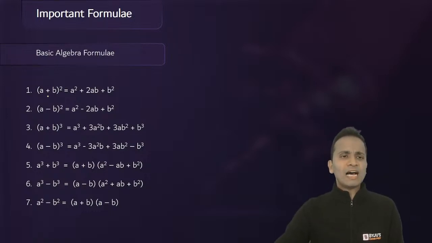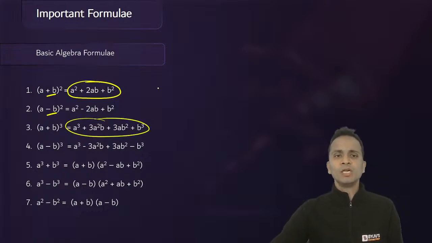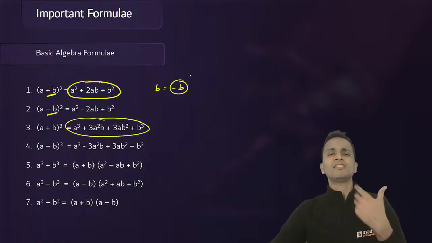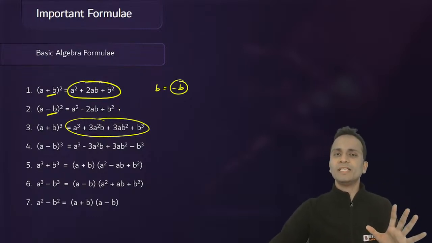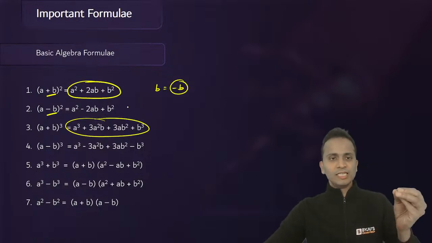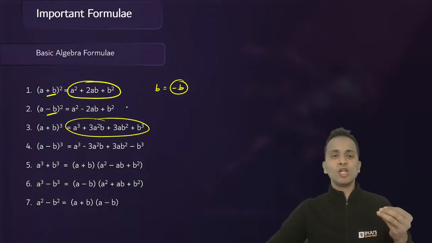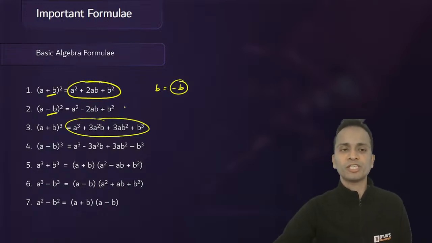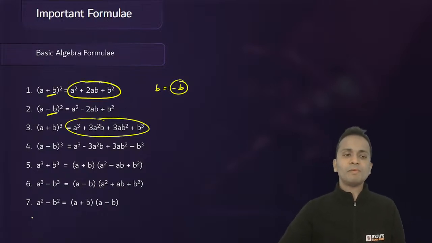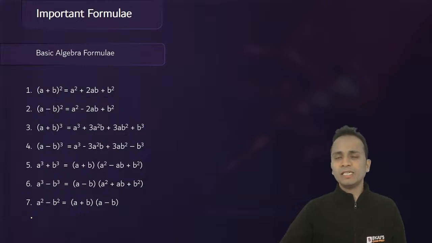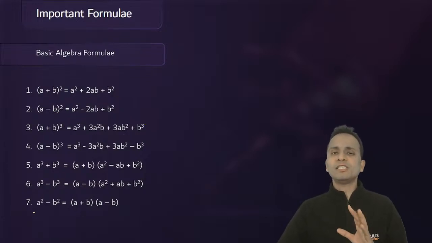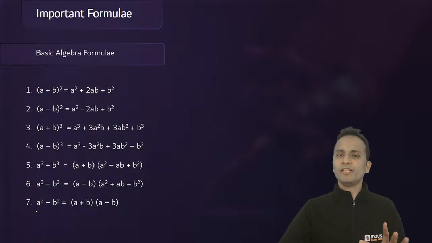Now, wherever you have a plus b, a minus b, what you can do is in the formula of a plus b whole square or in the formula of a plus b whole cube, you can substitute b as minus b. B की जगह minus b substitute कर दो and you will get the other formula. Okay, it will reduce some load from your mind. It will reduce some pressure from your mind. Okay, so जहाँ पे भी a plus b की जगह a minus b है, वहाँ पे b की जगह minus b substitute कर दो and you will obtain that formula.